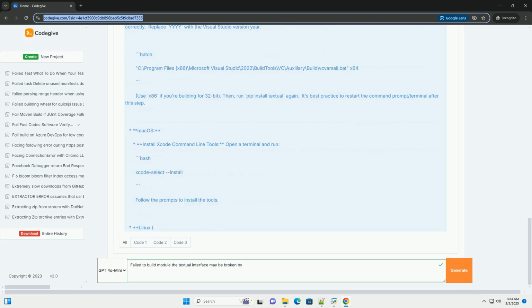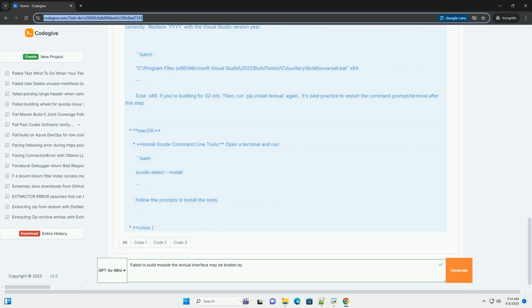8. Check for conflicting dependencies. Use pip freeze > requirements.txt to create a list of your installed packages. Then, carefully examine the list for potential conflicts, different packages requiring conflicting versions of other packages. You can then use pip uninstall to remove potentially conflicting packages and try installing Textual again. Consider using a dependency management tool like Poetry or Pipenv for more robust dependency management.